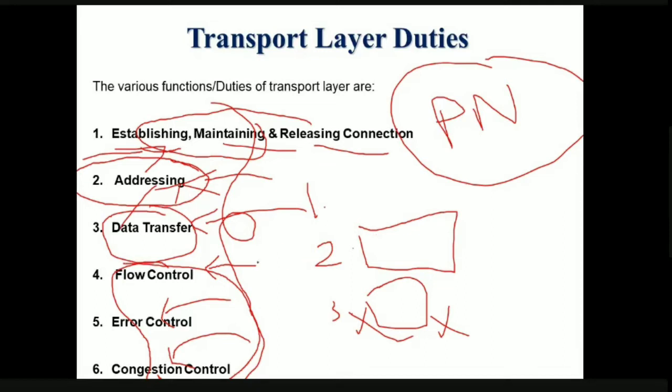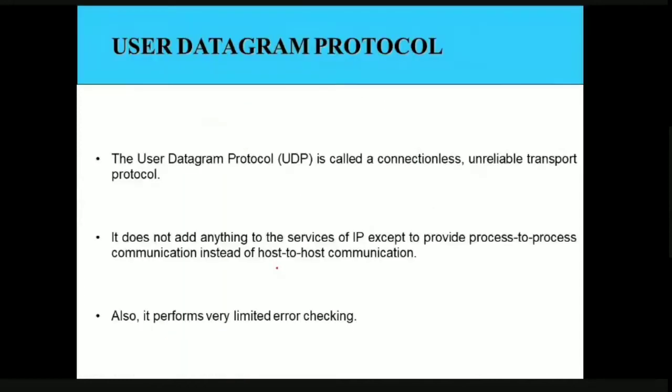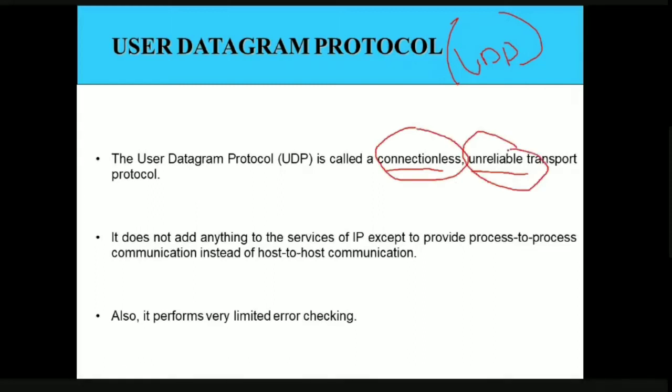Okay, so let us now first discuss the easy and very simple protocol called the user datagram protocol, which is called UDP. Right from the inception, we are going to make it clear that UDP, or user datagram protocol, is a connectionless protocol. It is an unreliable transport protocol. Do remember, very important, it is connectionless and it is an unreliable transport protocol. So what is the meaning of this? It is not going to add anything to the services of IP.